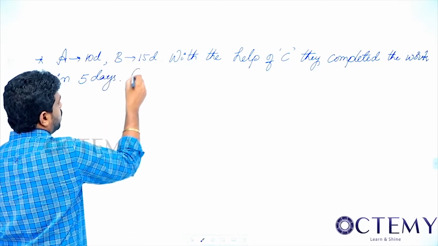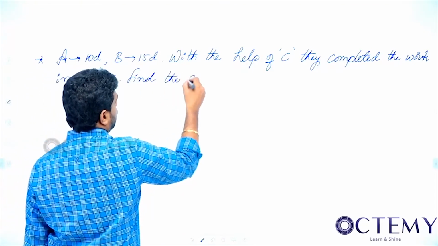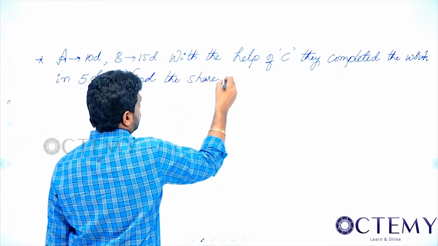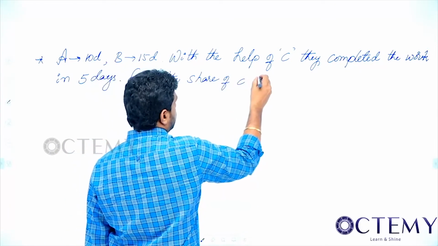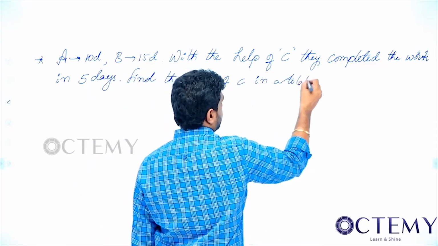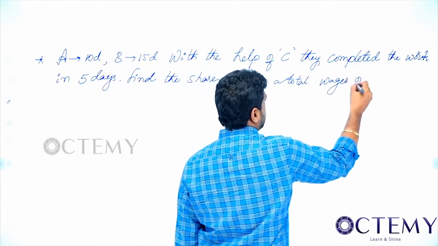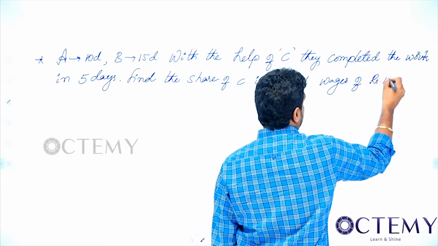Find the share of C in a total wages of rupees 18,000.